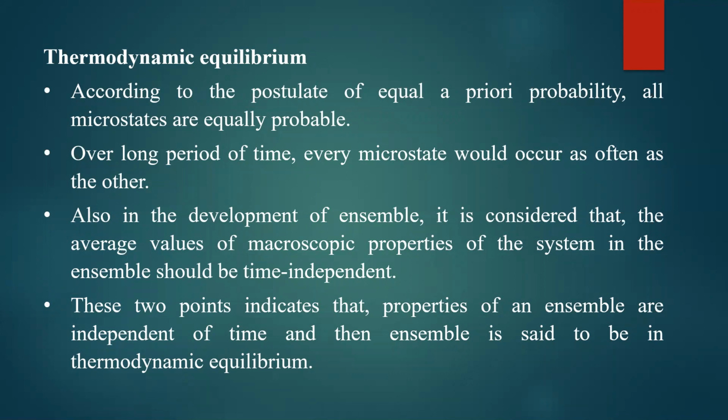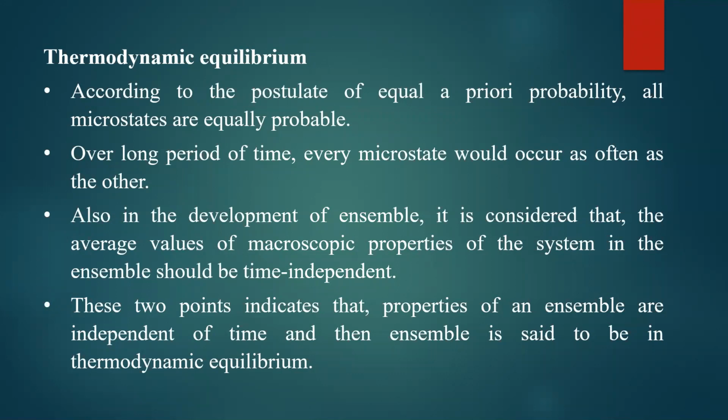Also, in the development of the ensemble, it is considered that the average values of macroscopic properties of the system in the ensemble should be time independent. Macroscopic properties such as pressure, temperature and volume are time independent, but the microscopic states are time dependent; they vary with time.